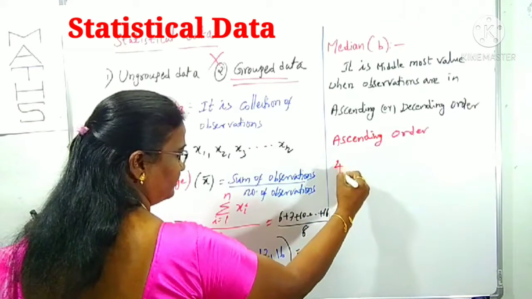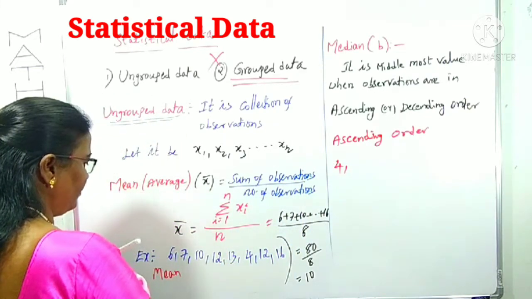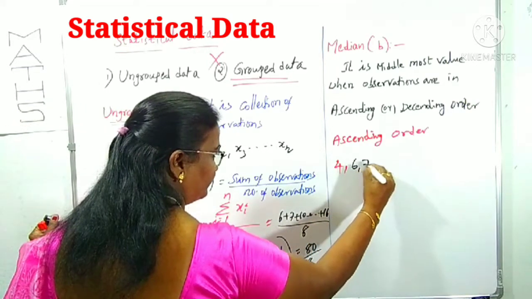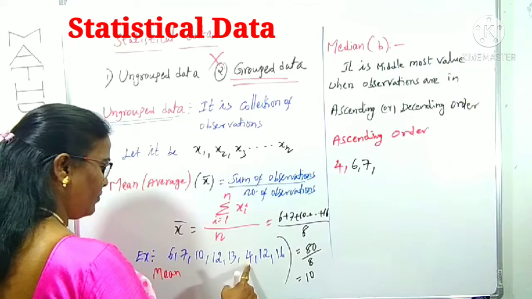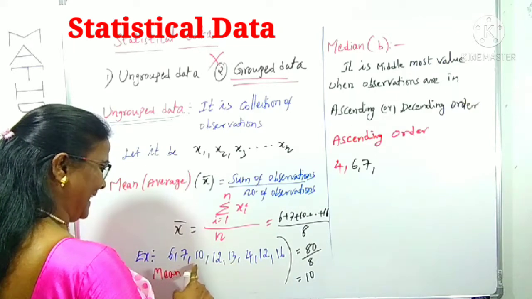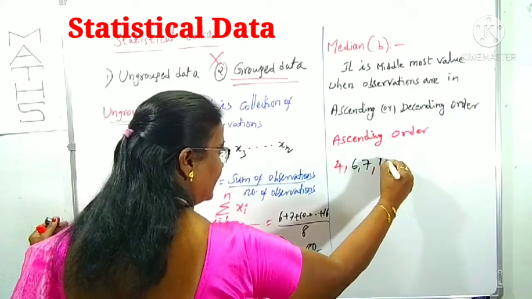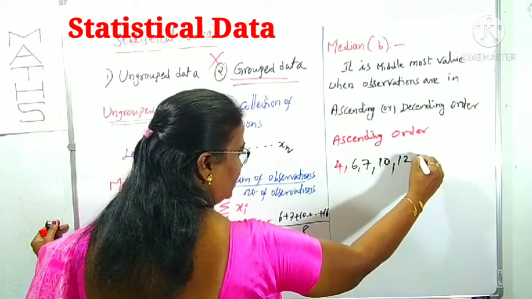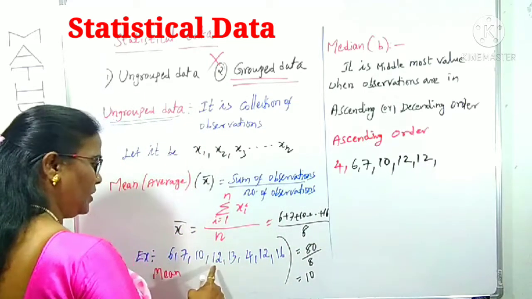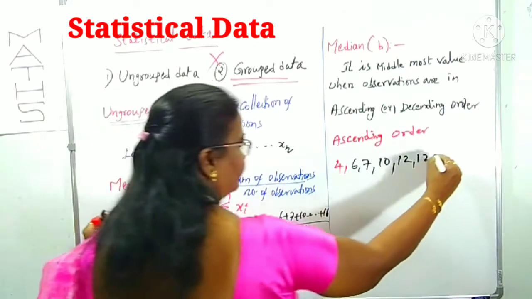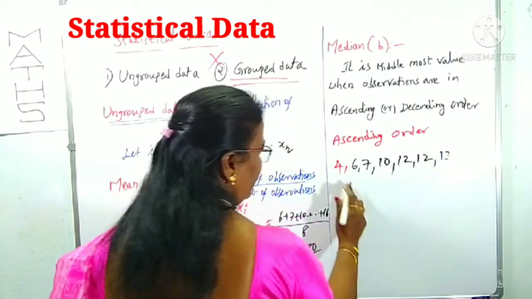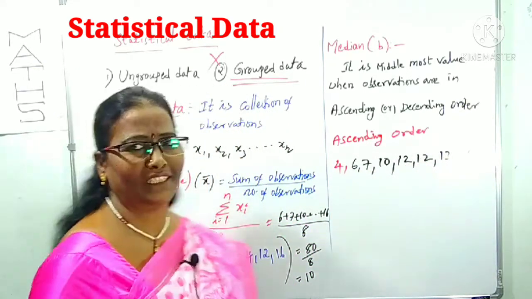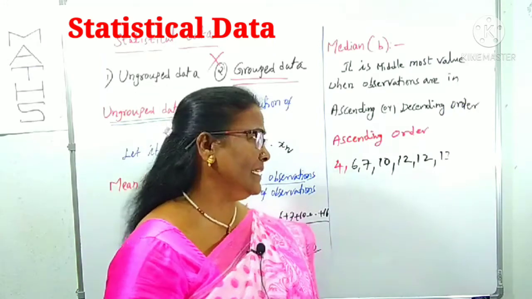4, right? Next highest 6. Then 7. Then 4, 6, 7, 10. Right? 12. Two 12s are there, so we write 12 under 12. Next 12, 12, 13. Then 16. 8 observations are over: 1, 2, 3, 4, 5, 6, 7, 8. So I have written those 8 observations in increasing order.